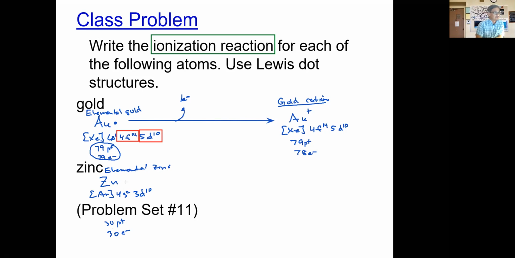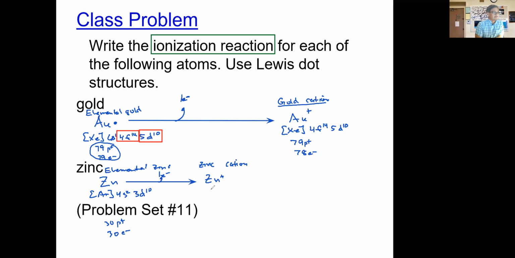Let's go ahead and draw this here. Zinc could potentially lose one electron. We saw this happen. It can lose one electron from the 4s to form this zinc cation here. So that's one zinc cation.